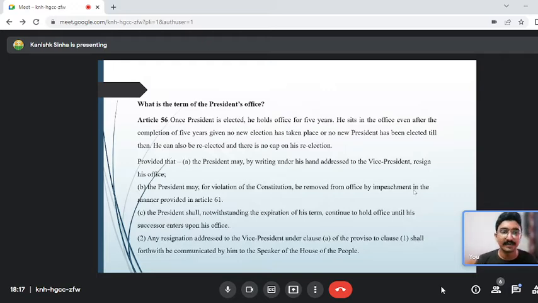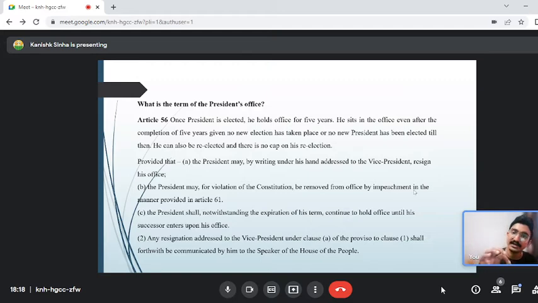Now comes the tenure of the president of India. We all know that the president holds the office for a period of 5 years, and even after the tenure is over, for example, on 12th of July 2022, the tenure of Ramnath Kovind ended. Yet till the time Draupadi Murmu took charge as the president of India, he would sit in the office as the president till a new president is elected. The day Draupadi Murmu took oath as the president of India and entered the office, from that day Ramnath Kovind ji was not sitting in the Rashtrapati Bhavan.